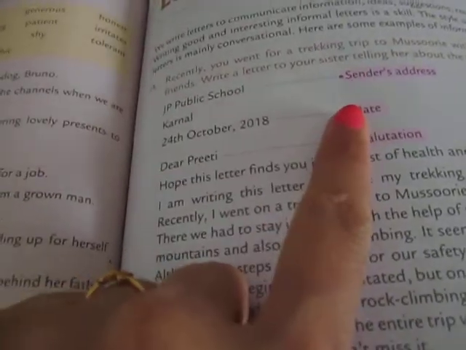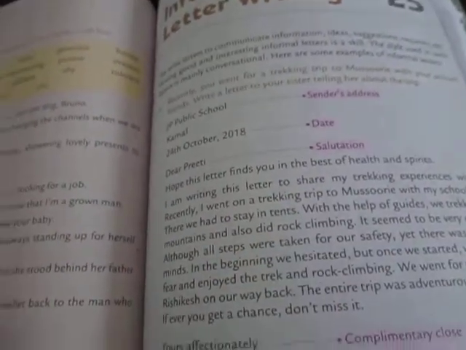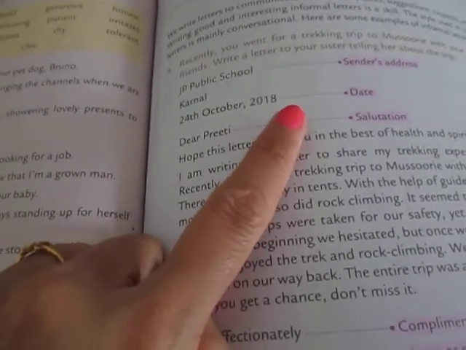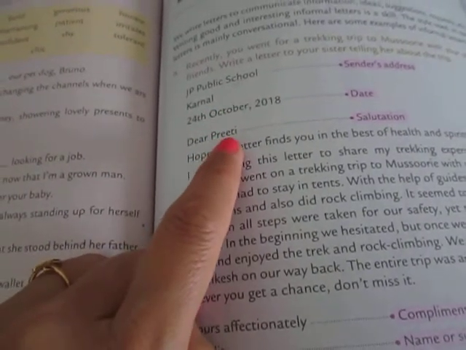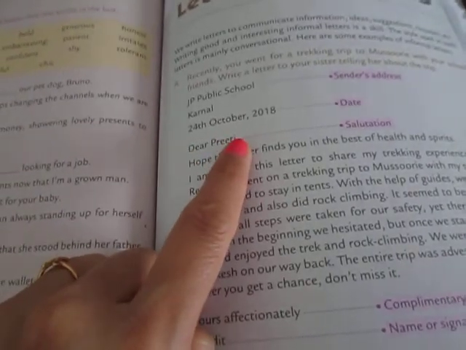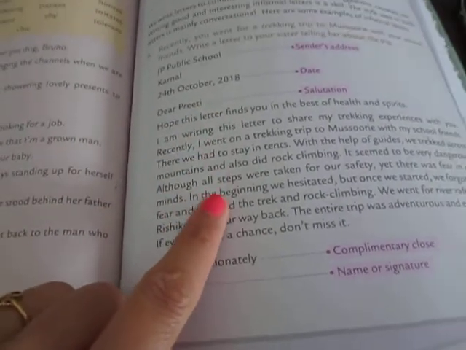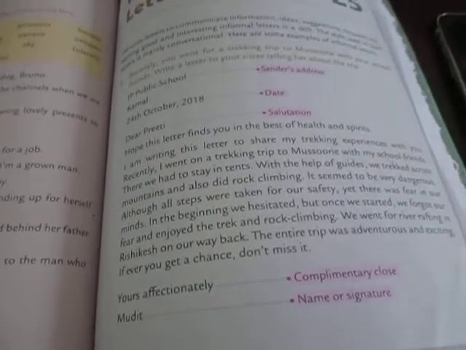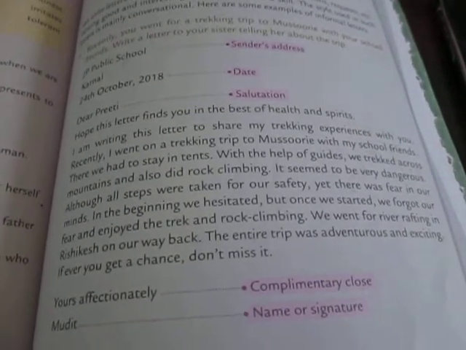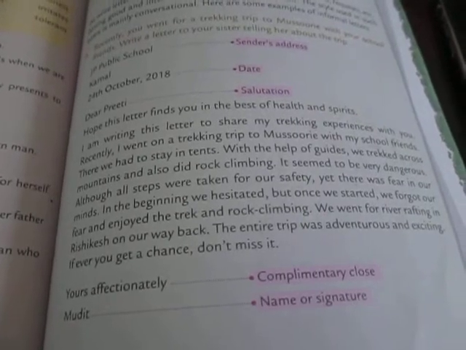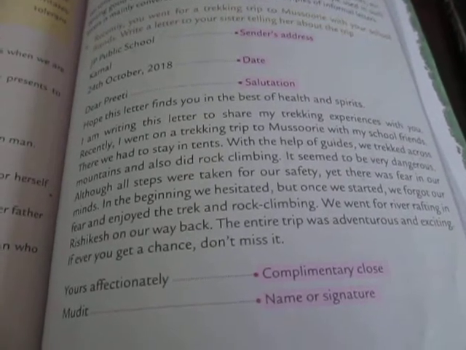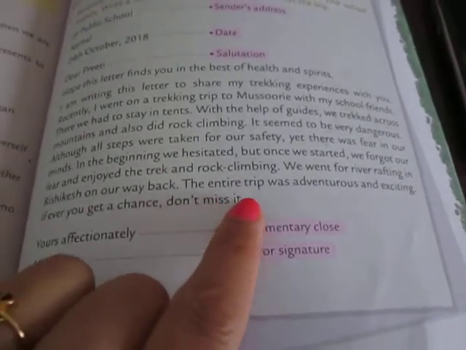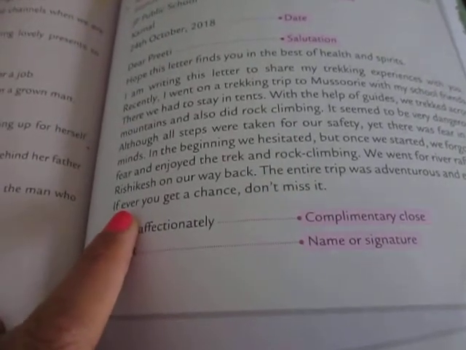First, the sender's address, which is given here, right? Then after one line there is the date. Then after one line there is the salutation, dear Preeti, right? Then you write the whole body. If you want to see how we write it, you can pause the video and read the whole letter, and then you can see the conclusion also: the entire trip was adventurous and exciting.